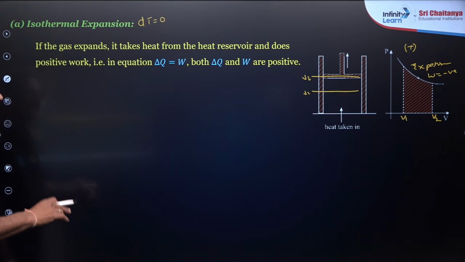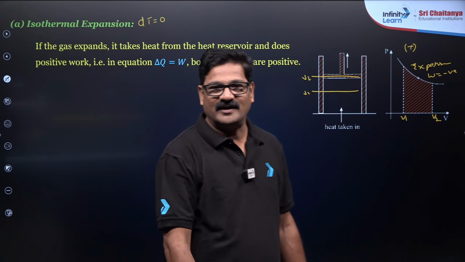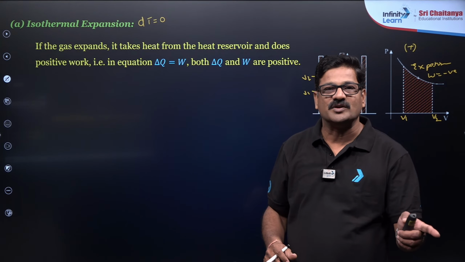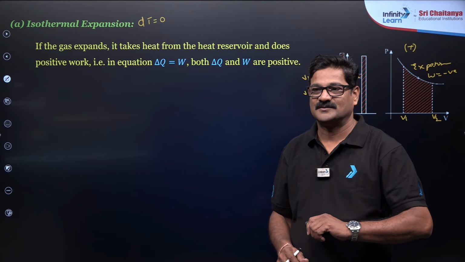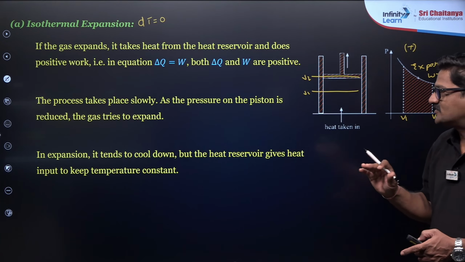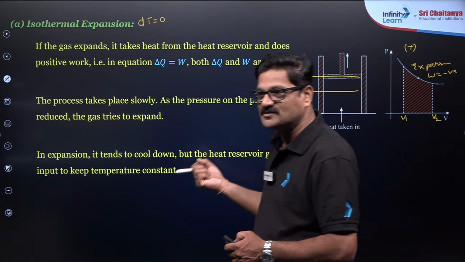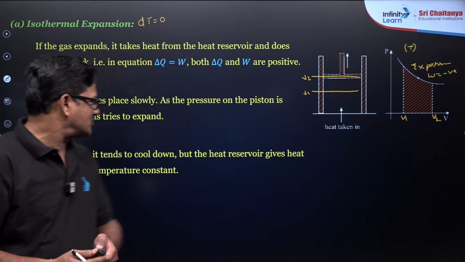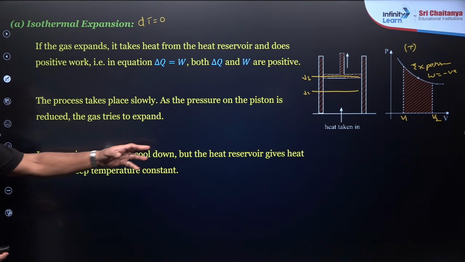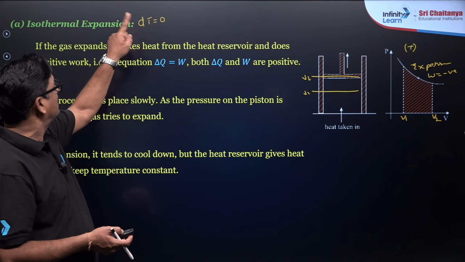So delta U is 0 and the equation gives W is equal to Q. I mean to say, the work done by the system is equal to the heat absorbed by the system, and vice versa. The process takes place slowly as the pressure on the piston reduces and the gas expands. The expansion tends to cool the gas, but heat from the reservoir is taken in. So it is called an isothermal process.